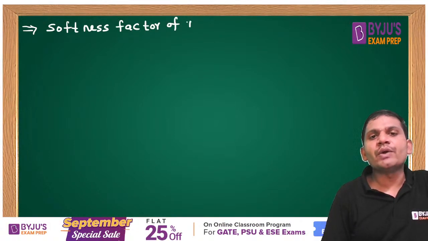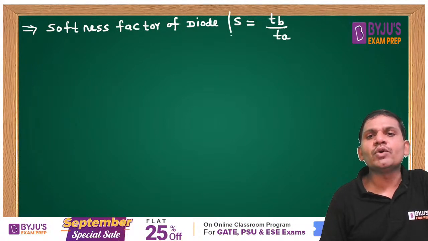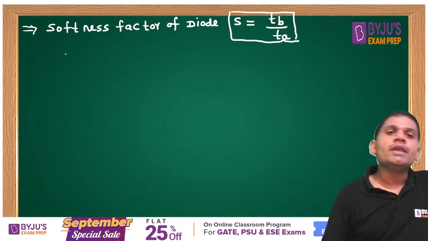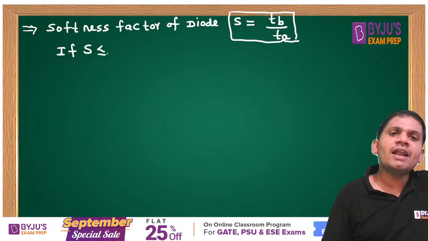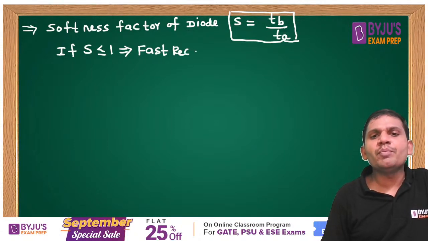Softness factor of a diode. This S is defined as TB by TA, students. What is TB? What is TA? That you know. This is called the softness factor. If S is less than or equal to 1, those diodes are called fast recovery diodes. Very important point, students.